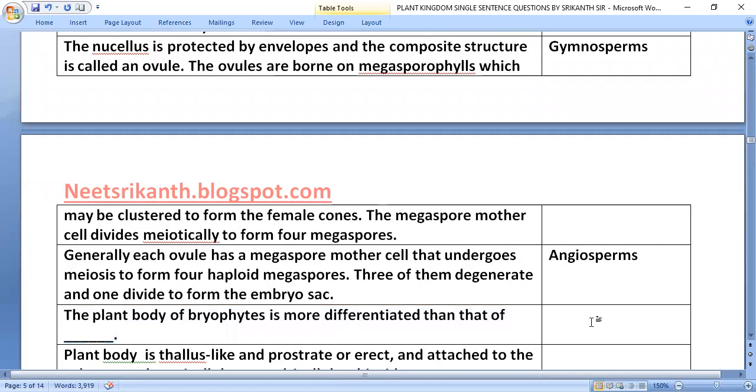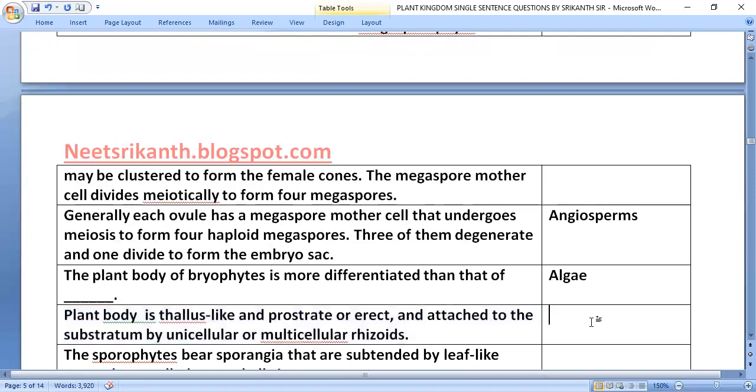Plant body of bryophyte is more differentiated than that of algae. Plant body is thallus-like and prostrate or erect and attached to the substratum by unicellular or multicellular rhizoids, that is in bryophytes.